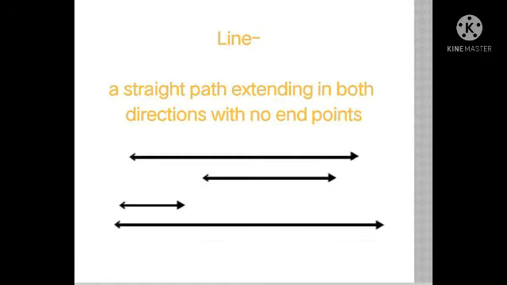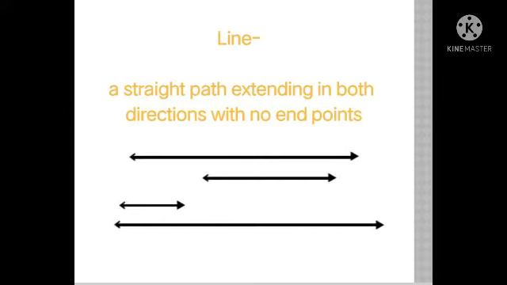First of all, we'll start with line. See what the definition of line says. A line is a straight path extending in both directions with no endpoints.